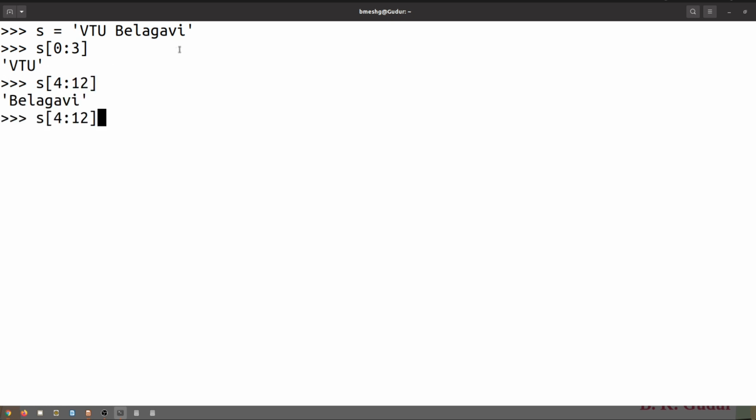This is as per the index, the last index is 11, and if I use 11 instead of 12, it will not print the last letter, because within this string slice operator, that is colon, this is n, this is m. When we print a string slice, it will include the nth character but exclude the mth character. Hope this is clear to all of you, dear students.